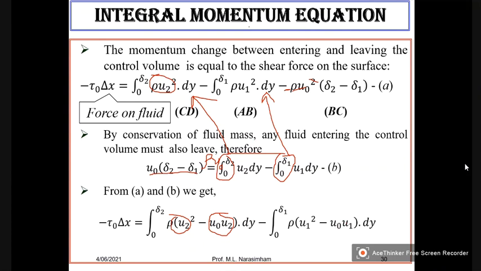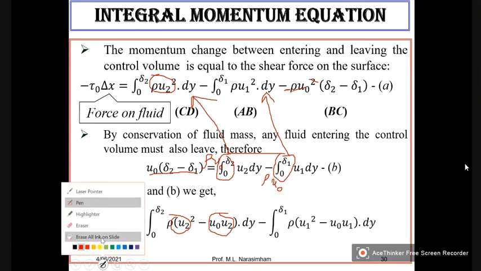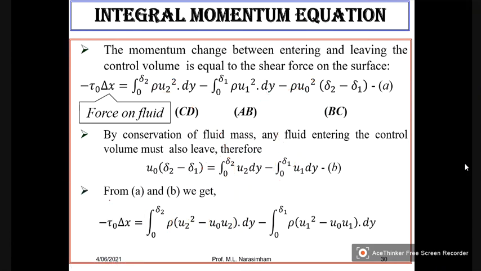One u naught will be remaining. So here you will have rho u naught u1. This is the simplification. Now, have you all followed up to this? If you follow up to this, the next step is simple. Is there any doubt?